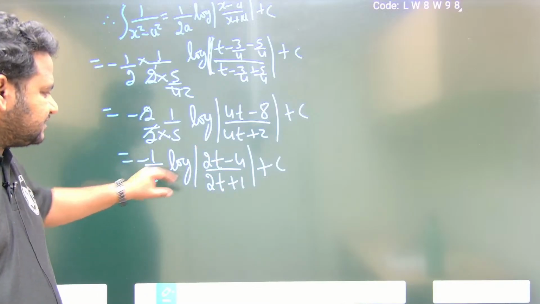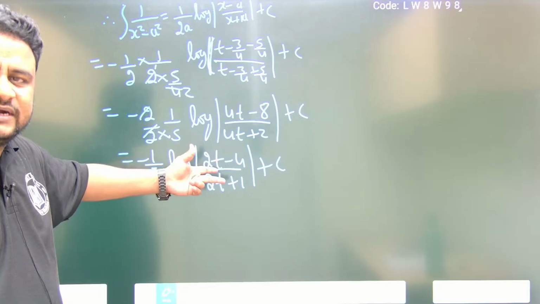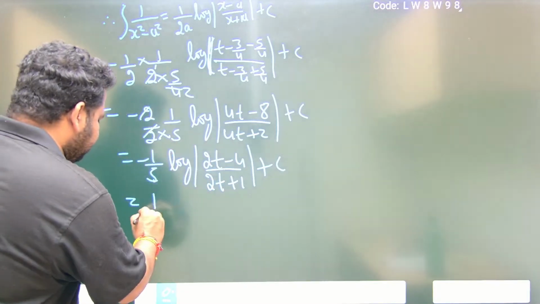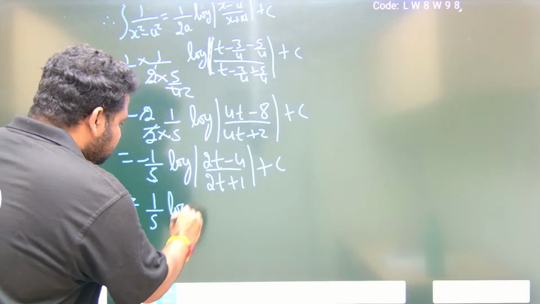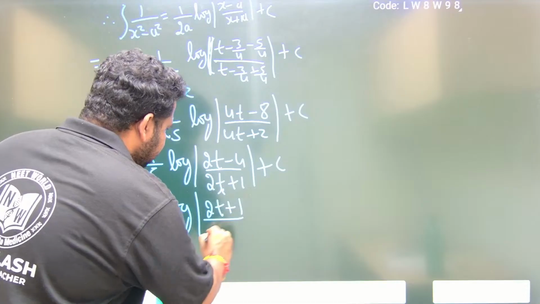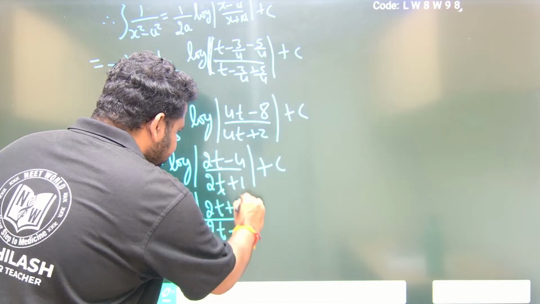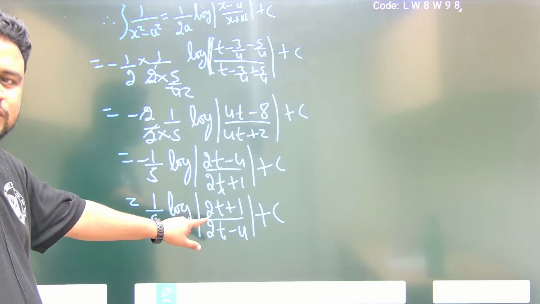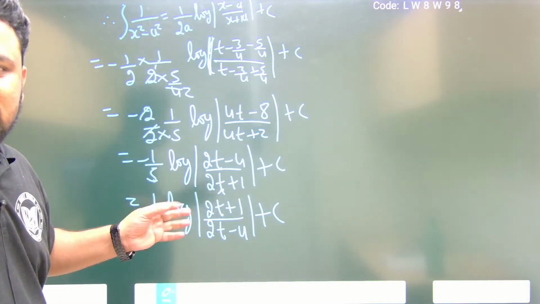If I eliminate the minus sign, the denominator and numerator will swap themselves. So this will become 1 by 5 log of, you write the denominator first, 2t plus 1 divided by 2t minus 4. Okay, so you are almost done, but instead of t we have to put tan x by 2, because you have taken t as tan x by 2.